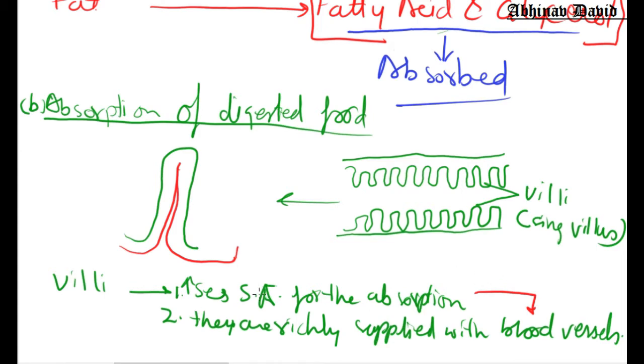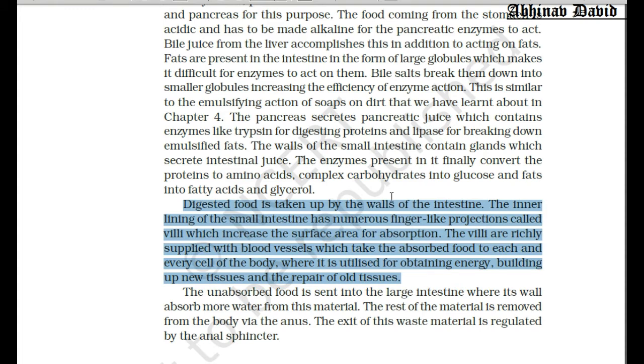If you see in your NCERT textbook, I have already underlined here: digested food is taken up by the walls of the small intestine. The inner lining of the small intestine has numerous finger-like projections called villi. They increase the surface area for the absorption of digested food, and they are richly supplied with blood vessels, which take the absorbed food to each and every cell of the body, where it is utilized for obtaining energy and for other purposes.